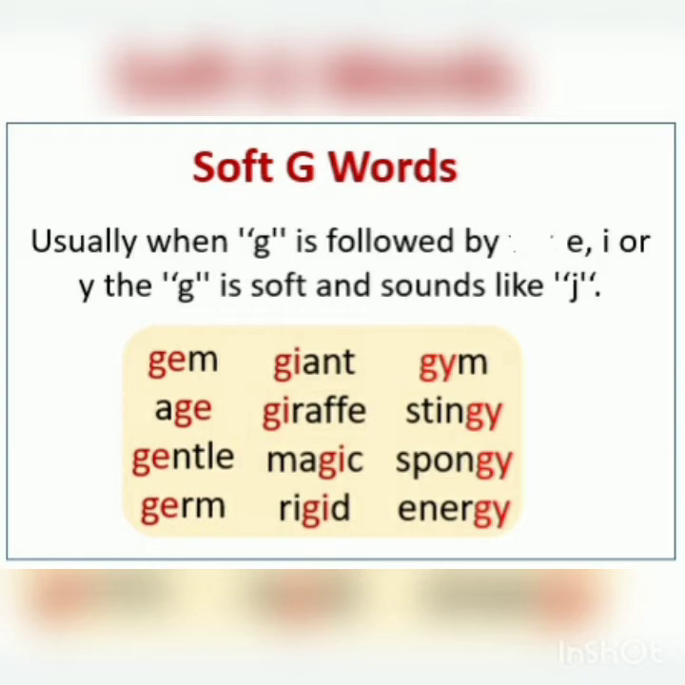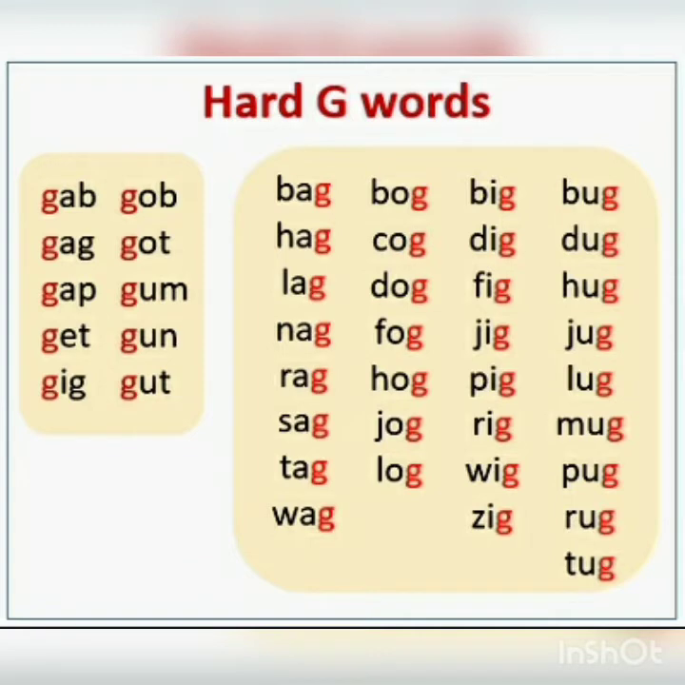So please remember, G followed by E, I and Y makes the sound J. That is called soft G sound. Now let's see what is hard G. Hard G means any other letter along with letter G makes the hard G sound, that is G. Gap, gag, get, gig, bag, like ending.